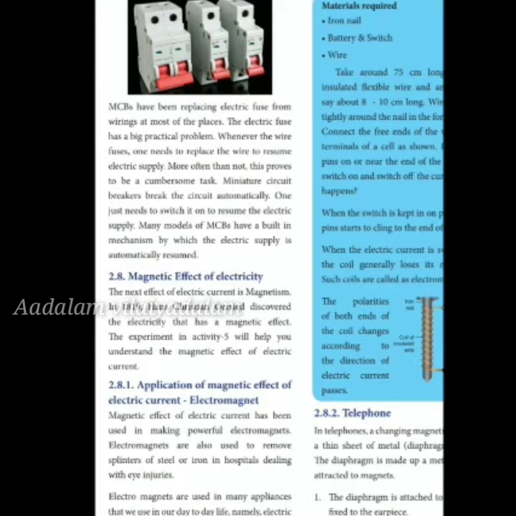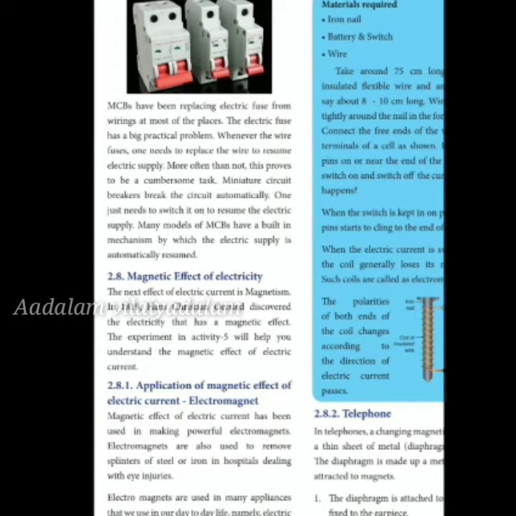In 1819, Hans Christian Ørsted discovered that electricity has a magnetic effect. The magnetic effect of electric current has been used in making powerful electromagnets. Electromagnets are also used to remove splinters of steel or iron in hospitals dealing with eye injuries. Electromagnets are used in many appliances that we use in our daily life, namely the electric bell.